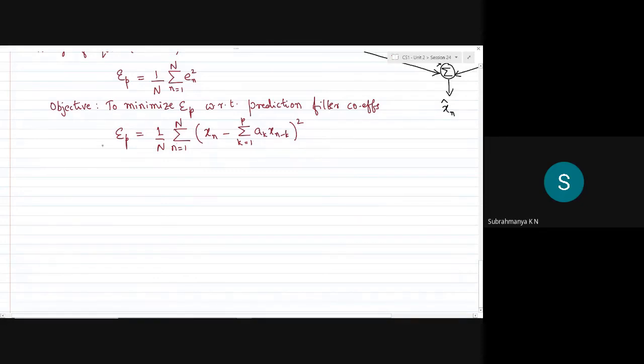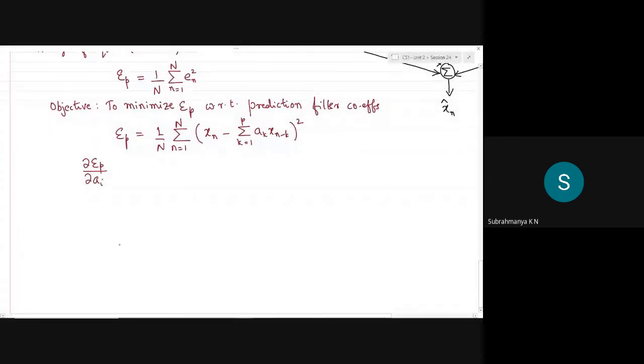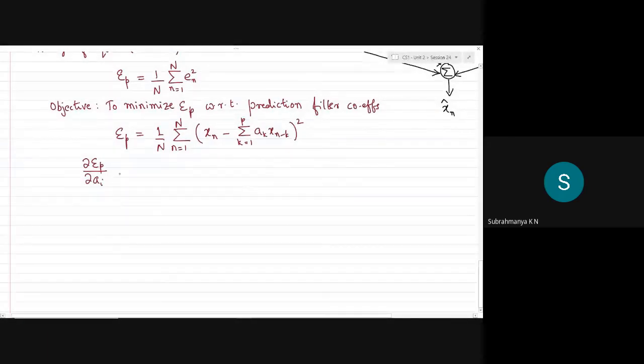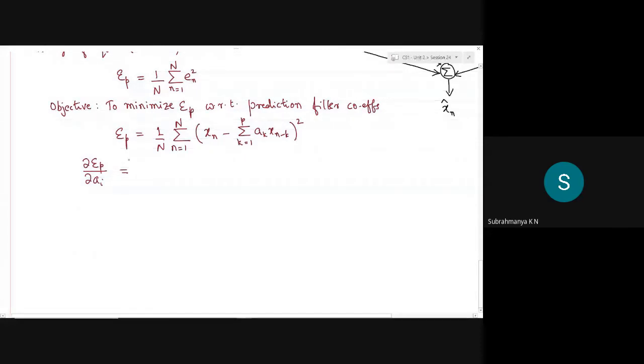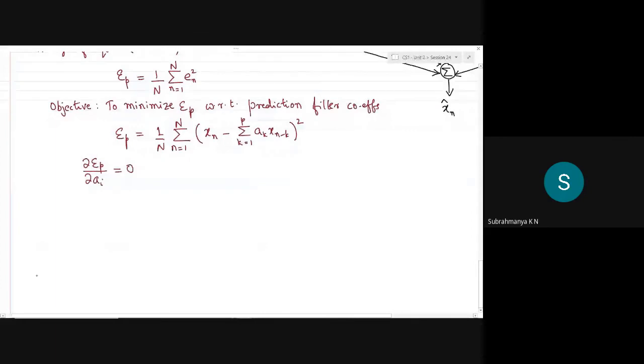I can differentiate with respect to one coefficient in general, say ai. To minimize, I should take this first-order derivative, equate it to 0, and find the value of ai for which the differentiation is 0.